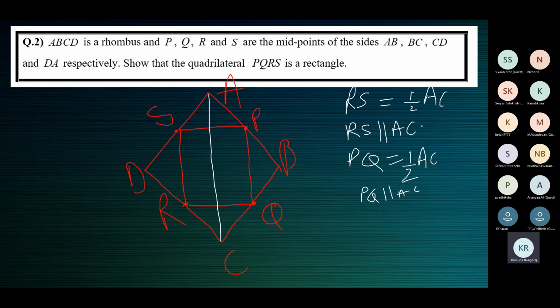So from these two results, what do you get? Ma'am, RS is equal to PQ and RS is parallel to PQ. So PQRS is a parallelogram.